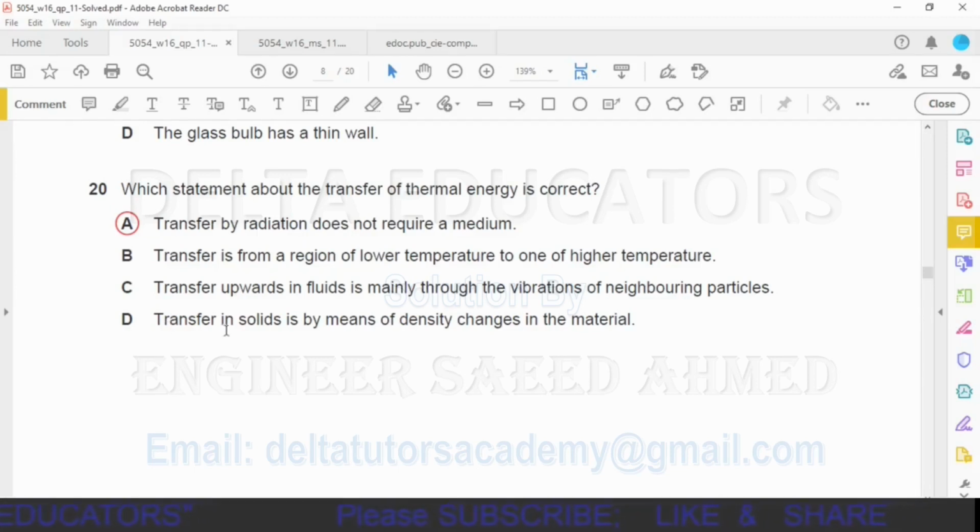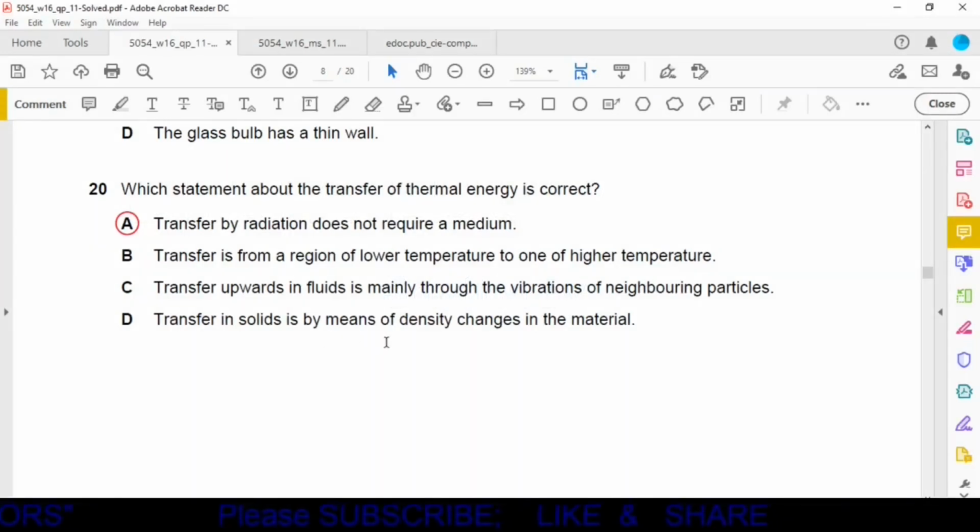Option D, transfer in solid is by means of density changes in the material. No, transfer in solids is by the vibration of the molecules at their mean position. So option D is also not possible. So our best option is option A. Transfer by radiation does not require a medium.